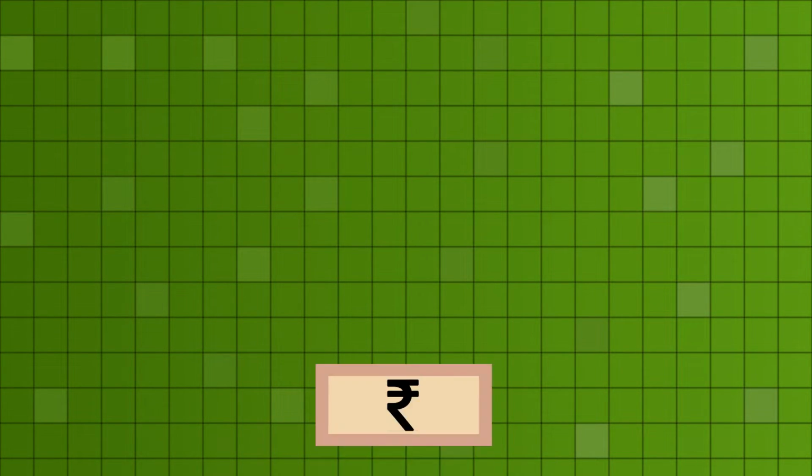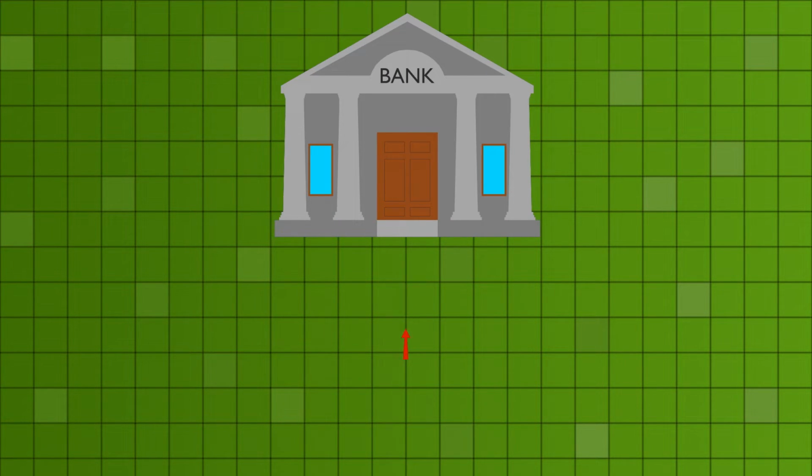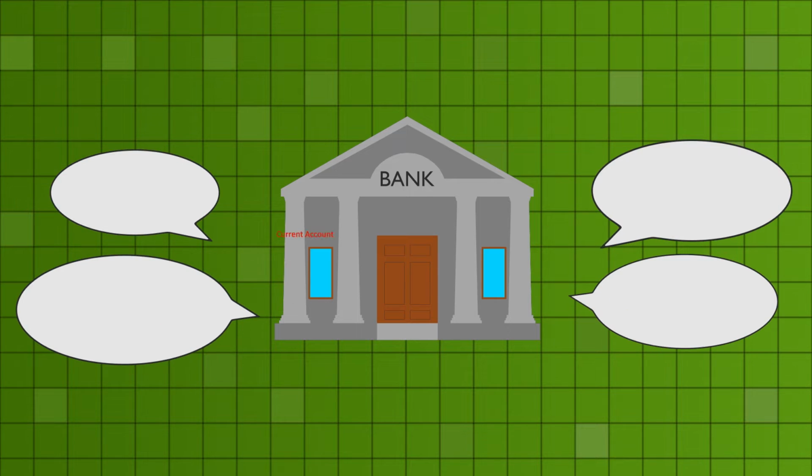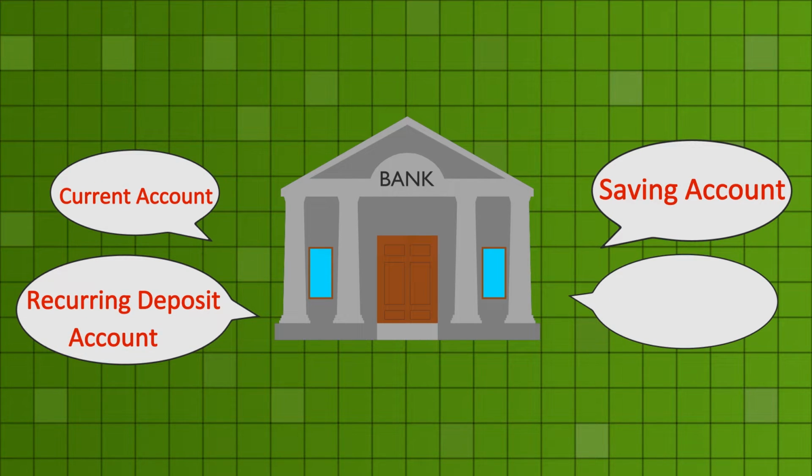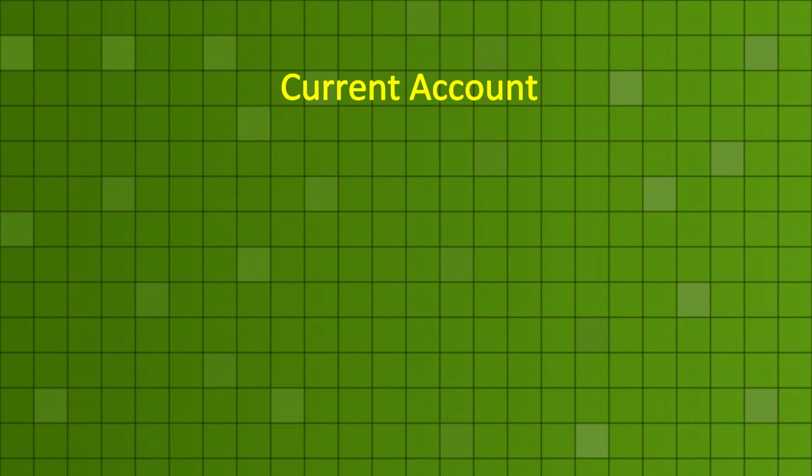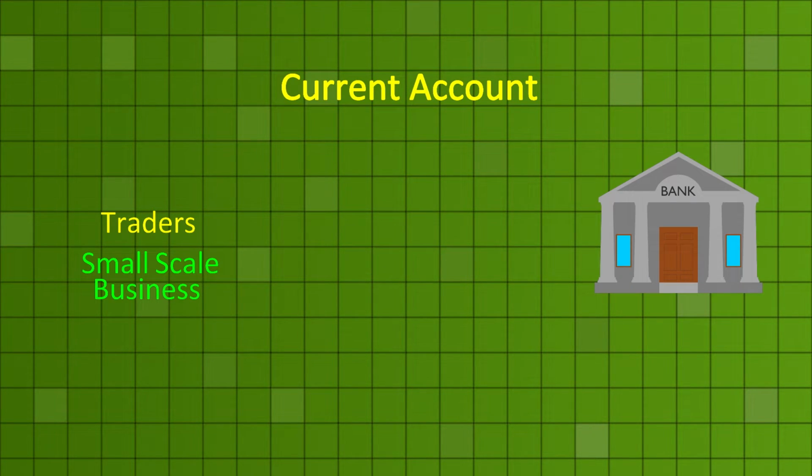Suppose we have some amount and we go to bank to deposit that amount. The bank gives us 4 options: current account, savings account, recurring deposit account and fixed deposit. Now, what is meant by the current account? For the daily transactions of the traders who have turnover on daily basis, small scale professionals, bank opens an account which is called the current account.